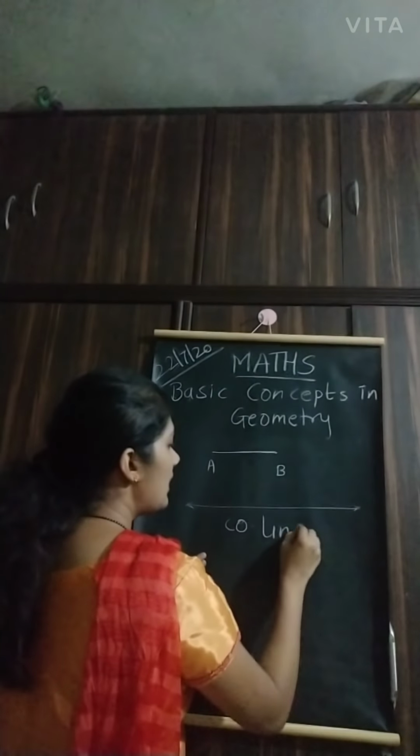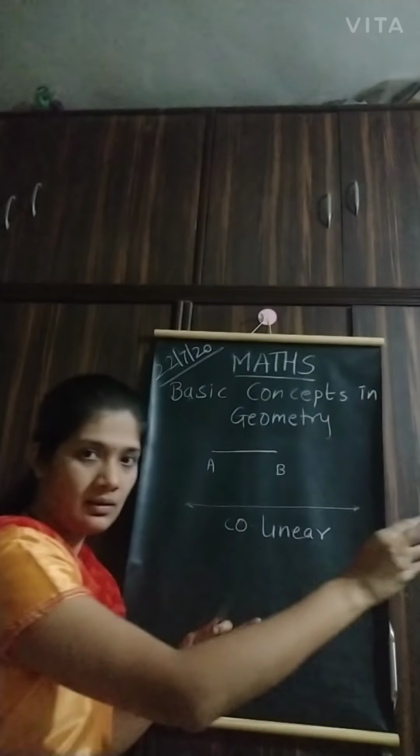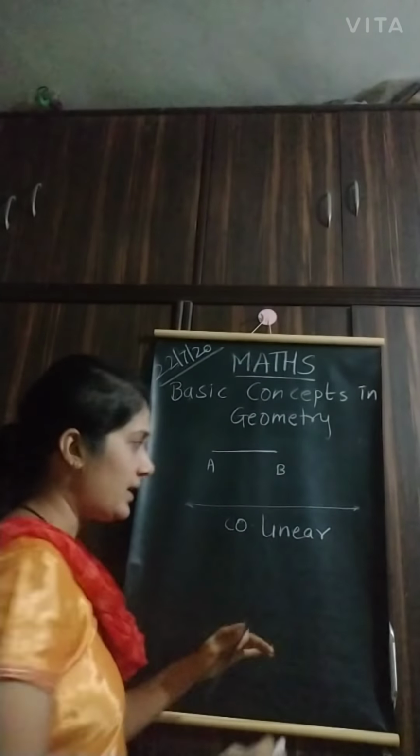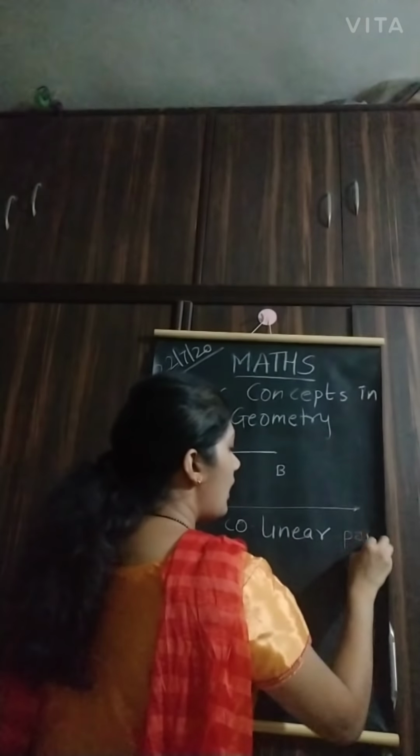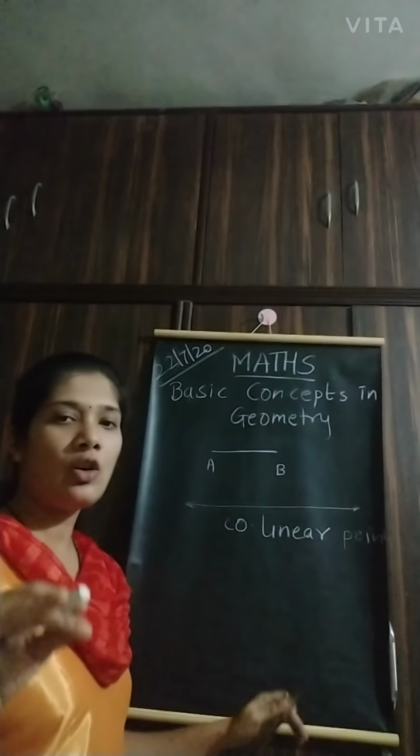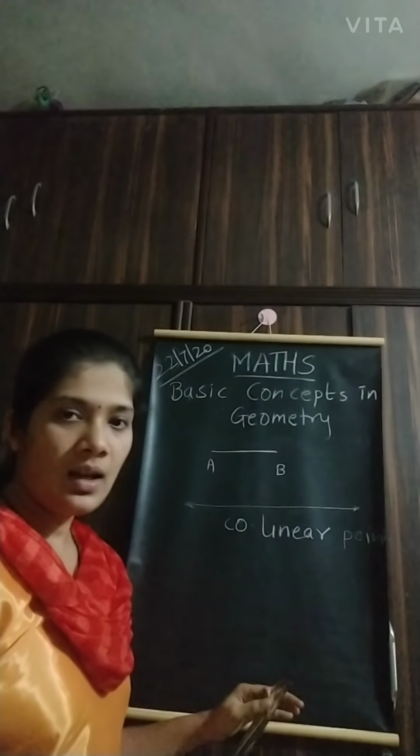Collinear. Linear means what? In a line. The points which are in a line are called collinear points. So on a straight line there are any number of collinear points, right?